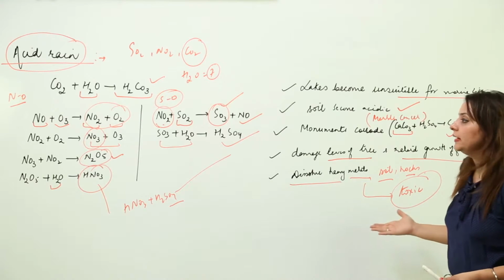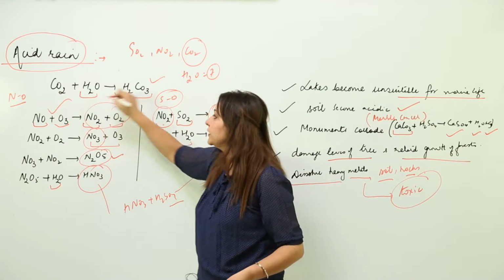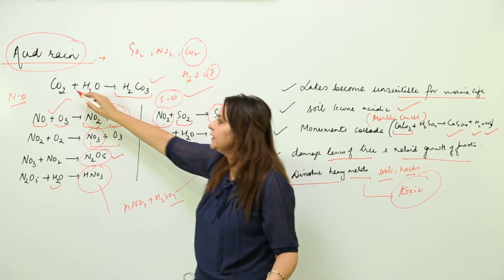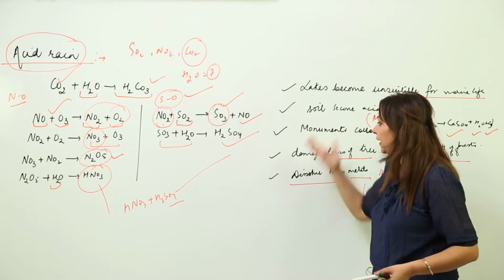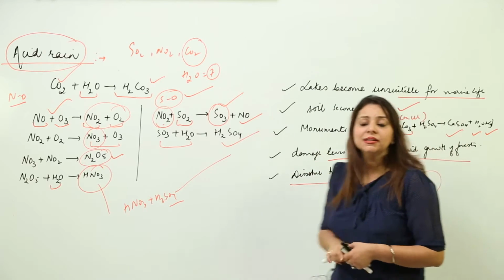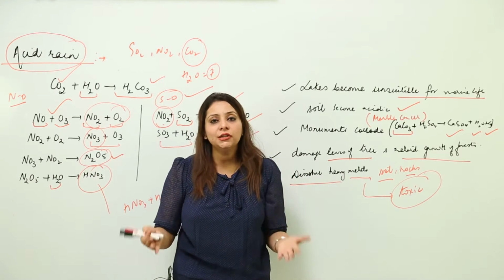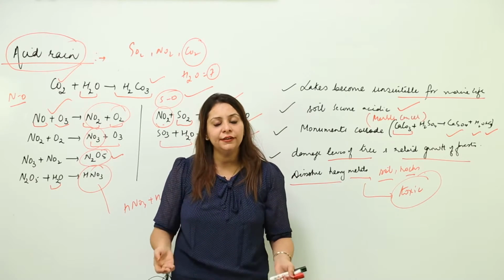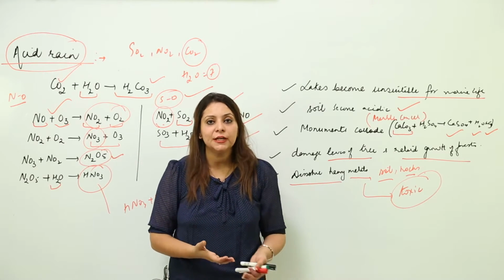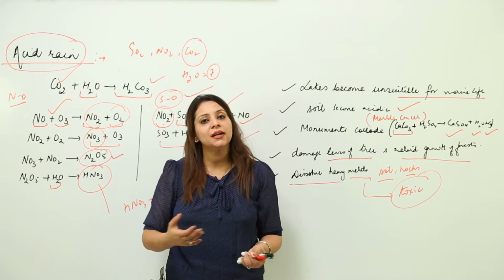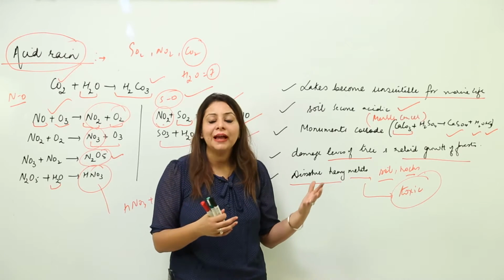So this is what acid rain is. As you can see, the main cause of this rain is the nitrogen oxides and the sulfur oxides, with a slight effect from carbon dioxide also. They are affecting in many ways, as we have seen. The Taj Mahal is our precious heritage, and we all need to conserve it, because it is a heritage of India. Many tourists come especially to India to see the Taj Mahal, but due to this acid rain, it is getting corroded and deteriorated, marble cancer is there.